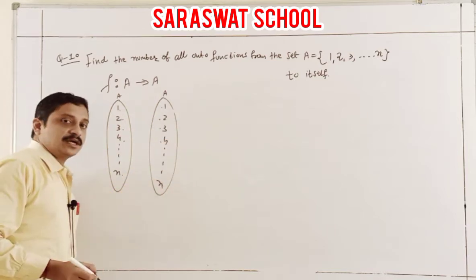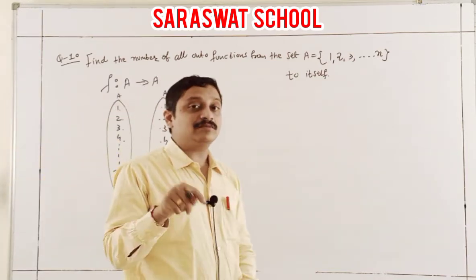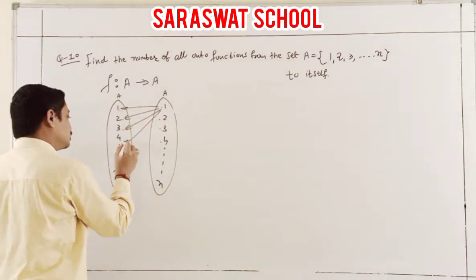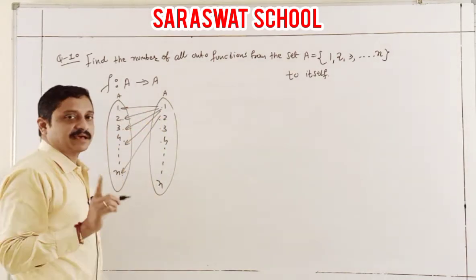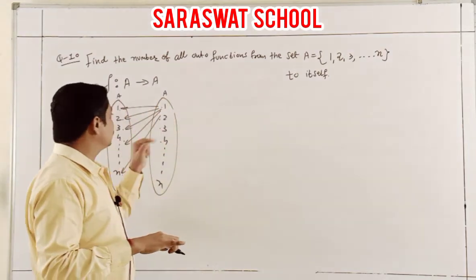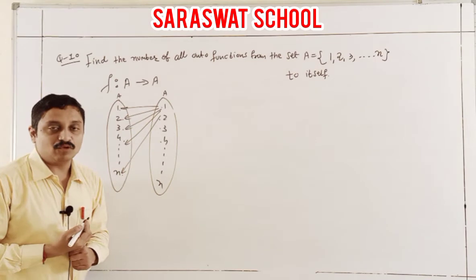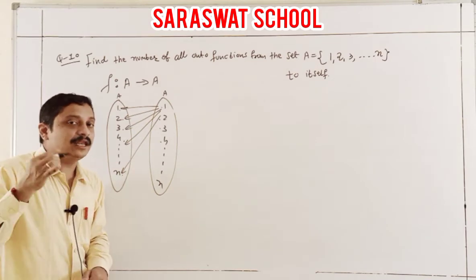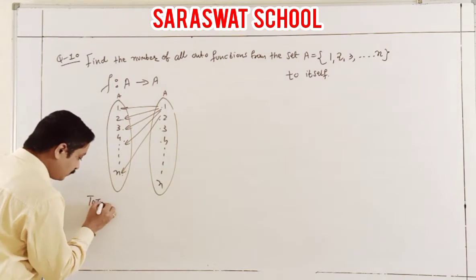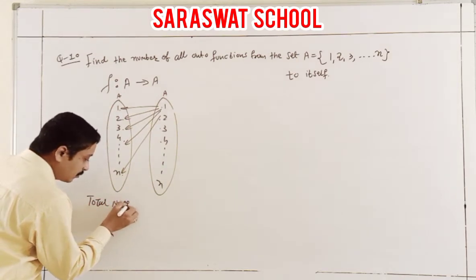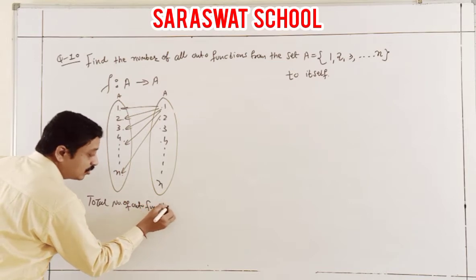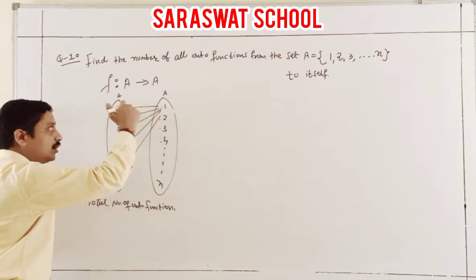Students, here onto function is asked, it means you focus your drawing on the reverse positions. Means f inverse of 1, either f inverse of 2, either f inverse of 3, either f inverse of 4, I tell you, any one is true. So it's very easy. Total number of onto functions. If you are asking 1 to 1, then you go straightforward 1 to 1 with an arrow to this side.